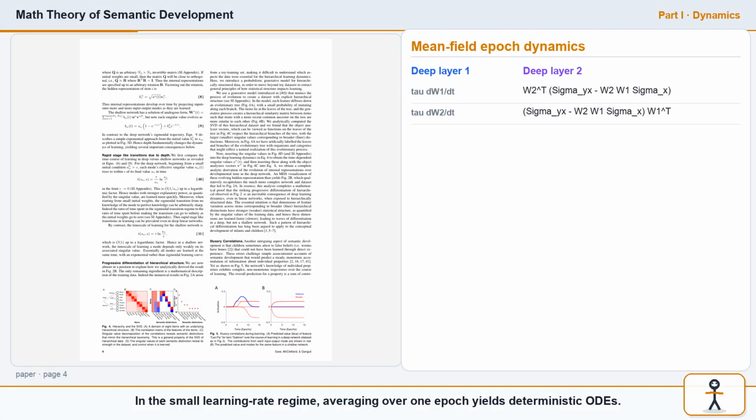In the small learning rate regime, averaging over one epoch yields deterministic ODEs. Tau dW1/dt equals W2 transpose times (Sigma^yx minus W2 W1 Sigma^x). Tau dW2/dt equals (Sigma^yx minus W2 W1 Sigma^x) times W1 transpose. These are coupled nonlinear matrix equations.